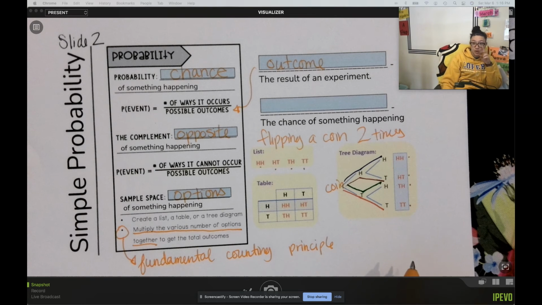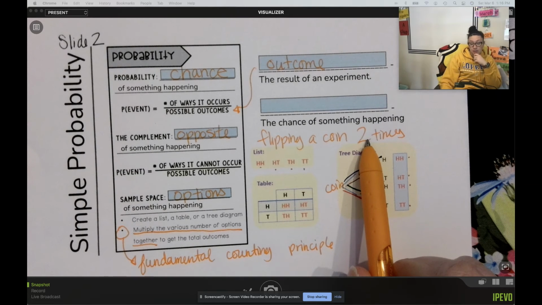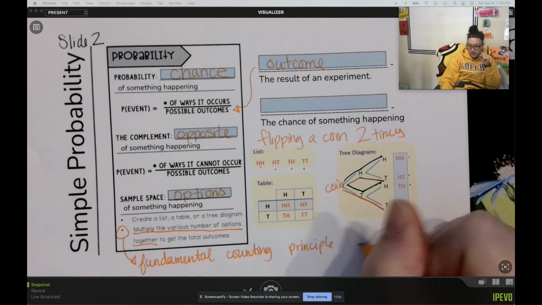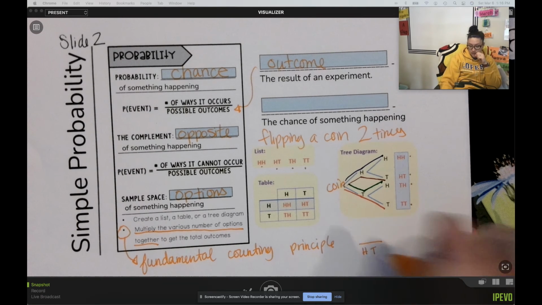So if I flip a coin 2 times, I would want to write down how many options there are each flip. So for my first flip, I could get heads or I could get tails.